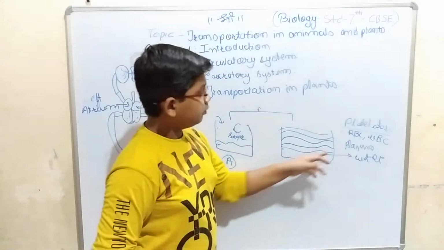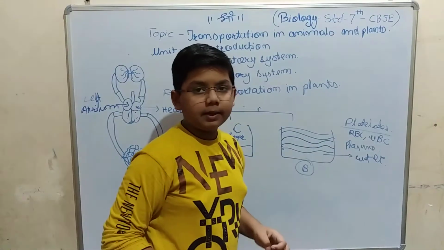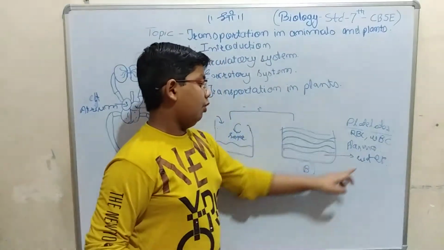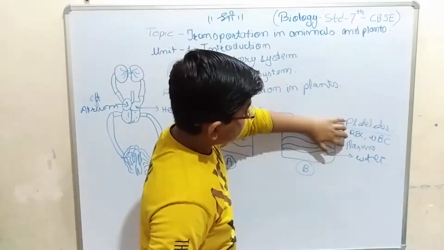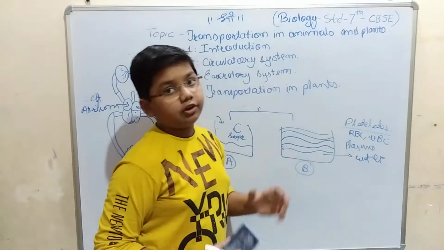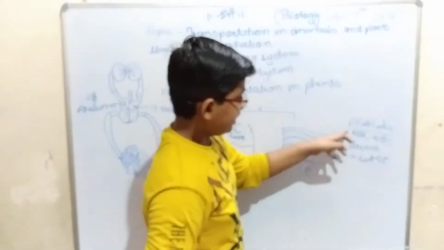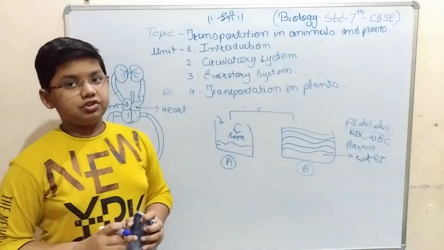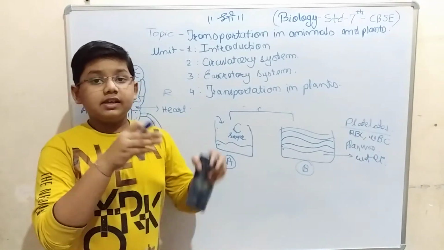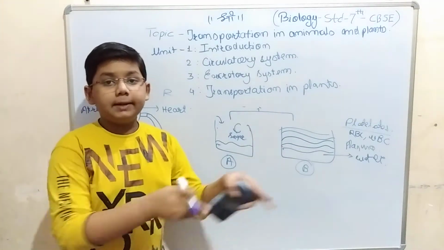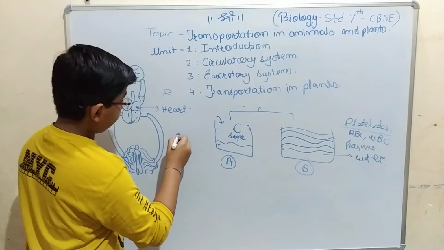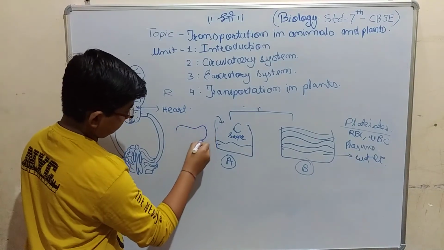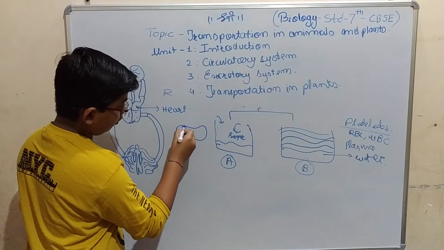Now there are some more words over here: RBCs, WBCs, platelets and plasma. Water is known to us, but these four terms are not known to us. First we will see about RBCs and WBCs. What is meant by RBC first? RBC means red blood cells. These red blood cells look like this, where they have dents on both sides.